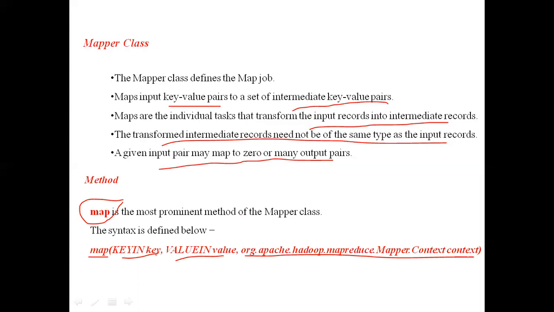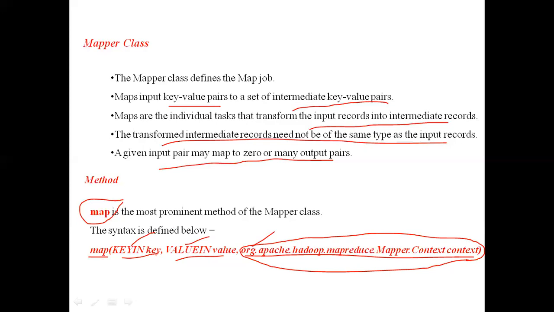org.apache.hadoop.mapreduce.Mapper.Context. This is the package name, the package location where the predefined classes are available. We will discuss this on the next topic, Hadoop API packages, application programming interface packages. The map function will take the key, the value, and the context as inputs.